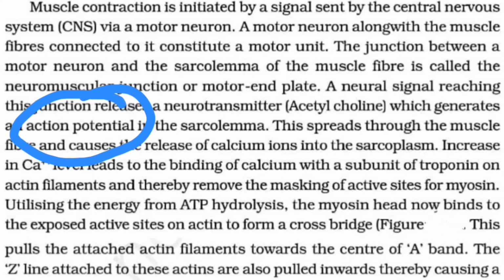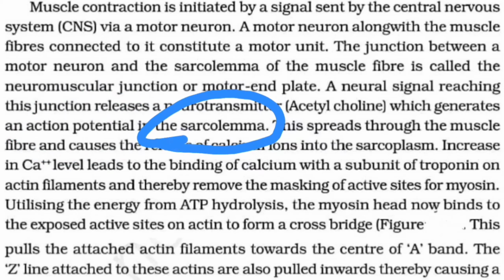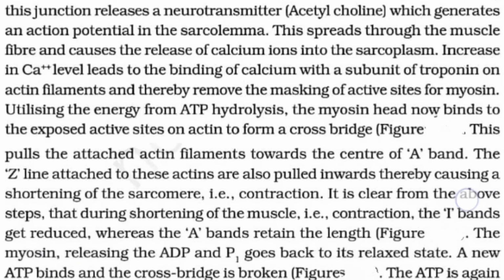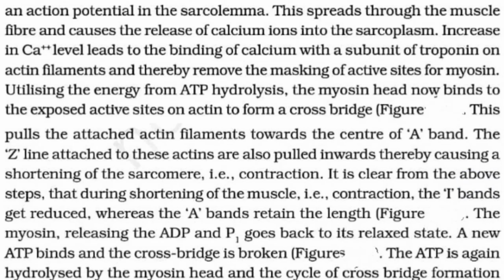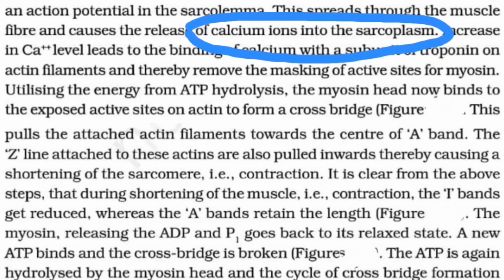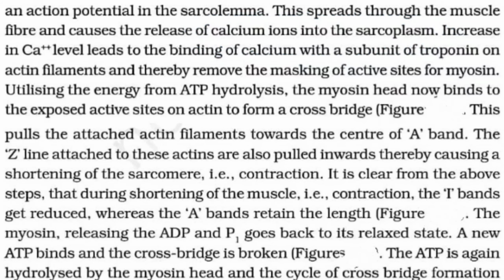The acetylcholine generates an action potential in the muscle membrane, that is called the sarcolemma. What will happen then if the action potential has been generated? This action potential will spread through the muscle fiber and cause the release of calcium ions into the sarcoplasm, which will eventually increase the calcium level, which leads to the binding of the calcium with the subunit of the troponin. I'll be coming back to this topic.